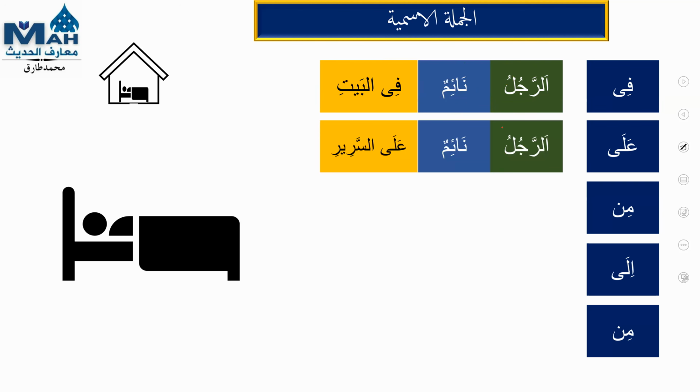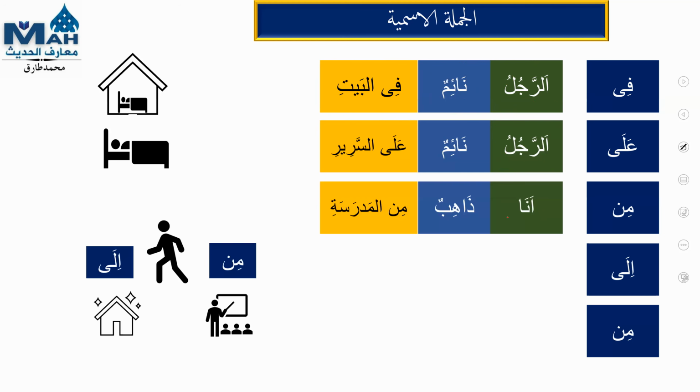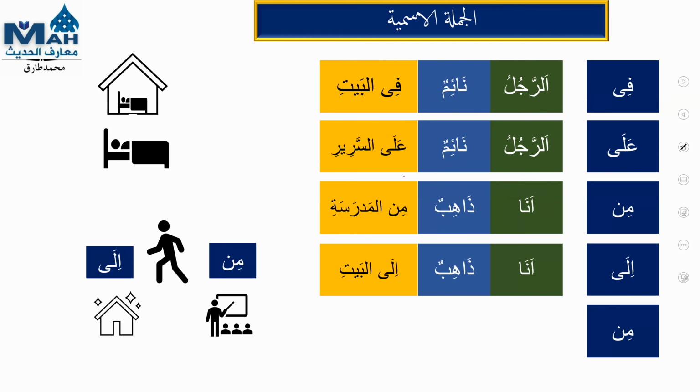ala. Ar-rajulu na'imun ala sariri. The man is sleeping on the bed. Min. Ana dhahibun min al-madrasati. I'm going from school ila al-bayti, to home. So I have divided this sentence into two conditions. Ana dhahibun min al-madrasati ila al-bayti.